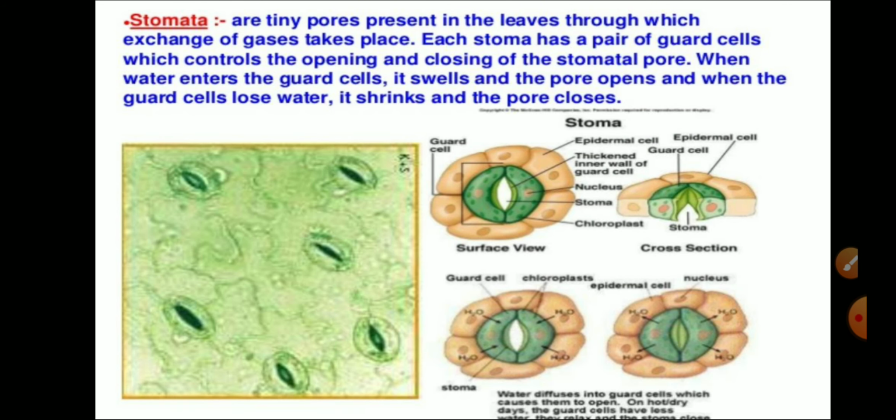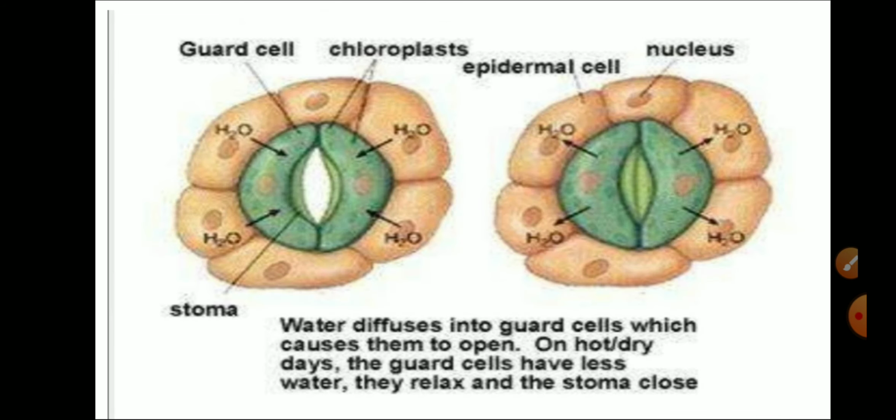Stomata are the tiny pores present in the leaves which help in the exchange of gases. Each stoma has a pair of guard cells which control the opening and closing of the stomatal pore. When water enters the guard cell, it swells and the pore opens, and when the guard cells lose water they shrink. In this way the opening and closing of the stomata helps in the exchange of gases and the movement of water.